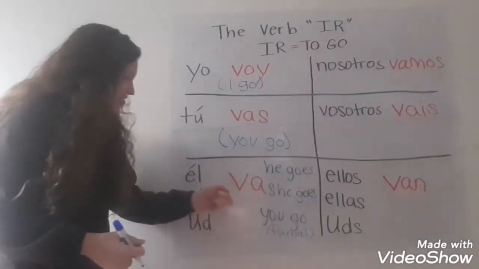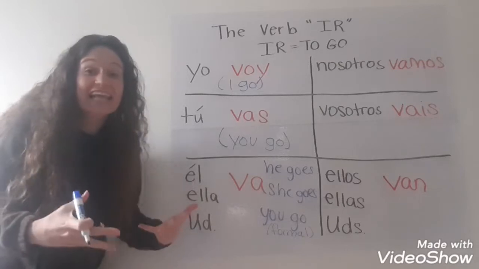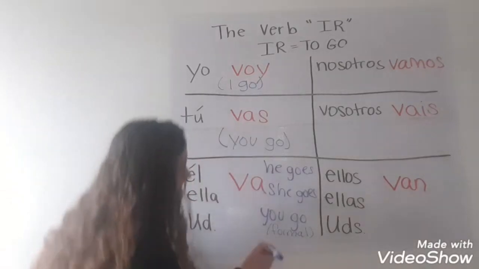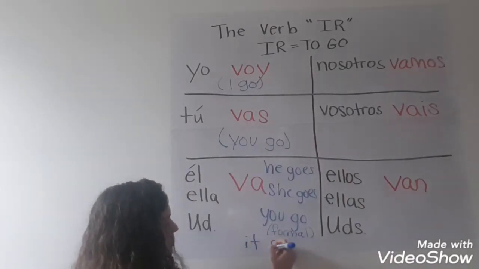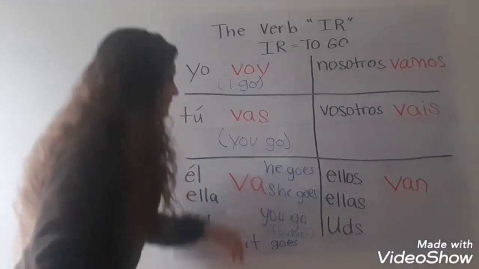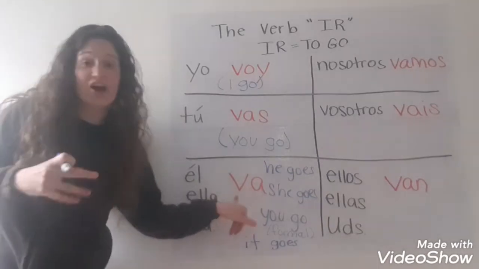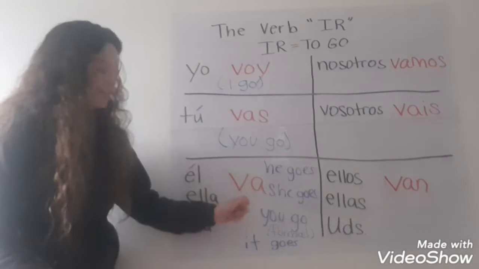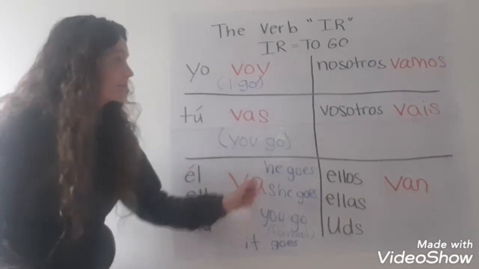And then this form also goes for anything that is singular, third person. So anything like it goes. If you're talking about a squirrel or a car or a refrigerator, if you want to say that it goes, you would use the va form.